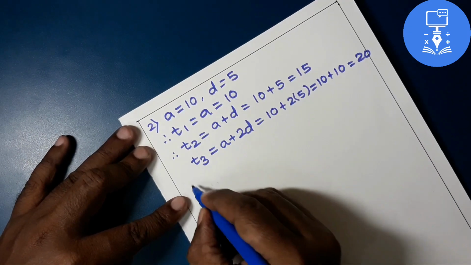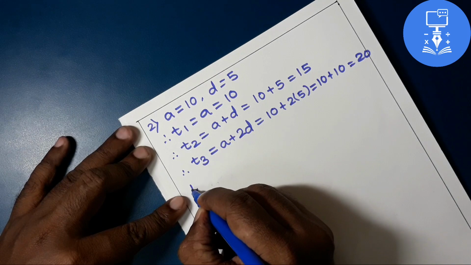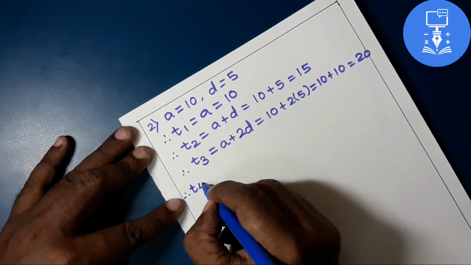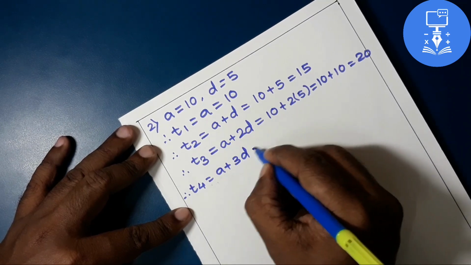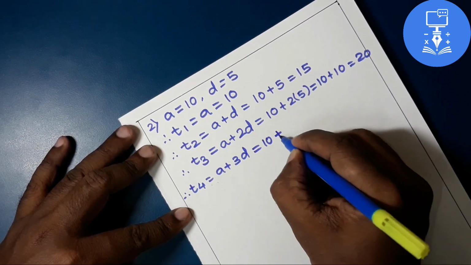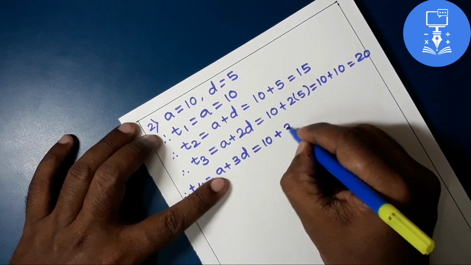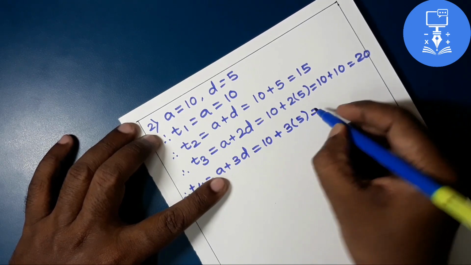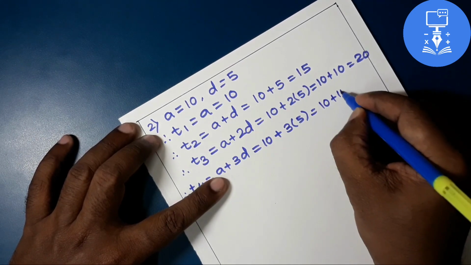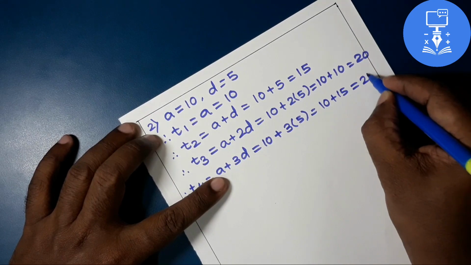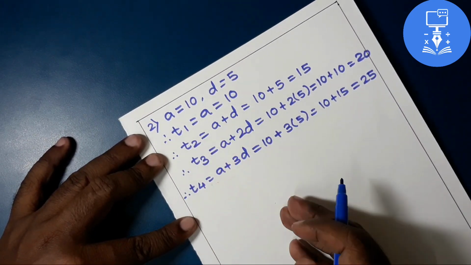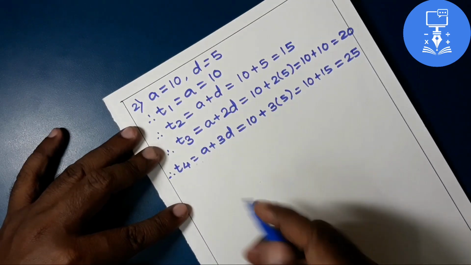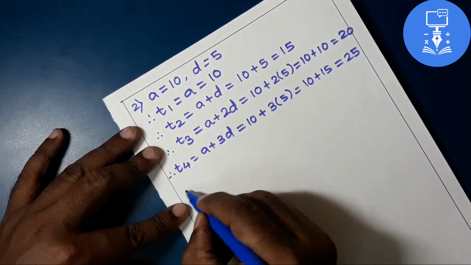Okay, if you want, you can find the fourth term as T4 is equal to A plus 3D, that is 10 plus 3 into 5, so 10 plus 3 fives are 15. So we get 25. In this way you can find many terms, but it is enough to find 4 terms.